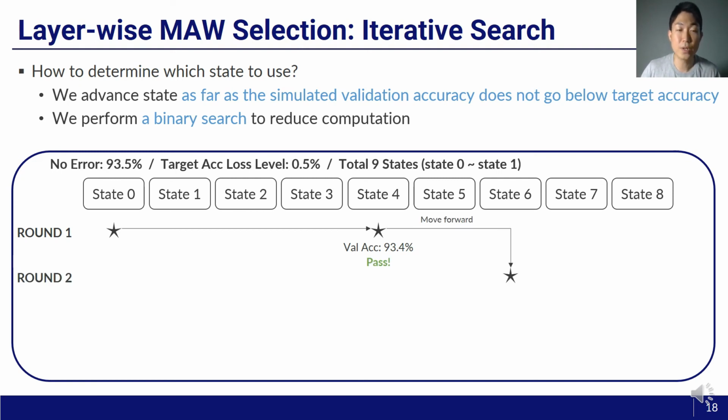We advance further as much as half of the remaining states and arrive at state 6. This time, the validation accuracy drops more than the target loss. So in round 3, we move backward to the halfway point between the current state and the last visited state, which is state 5. We repeat this process until we cannot move anymore, and the resulting policy would be the last one that satisfies the target accuracy loss. In this example, state 5 is the final result.